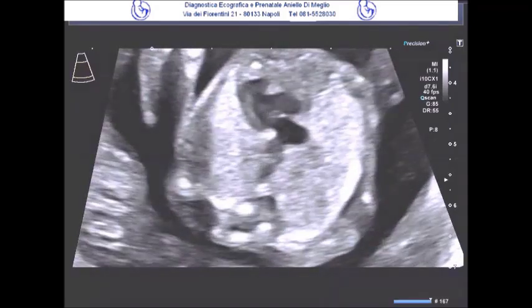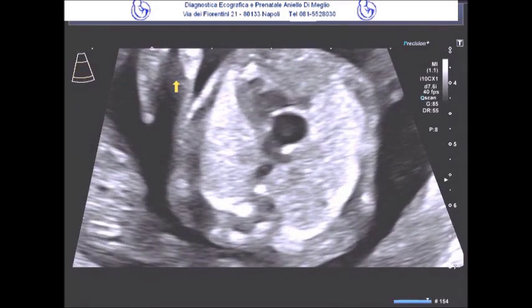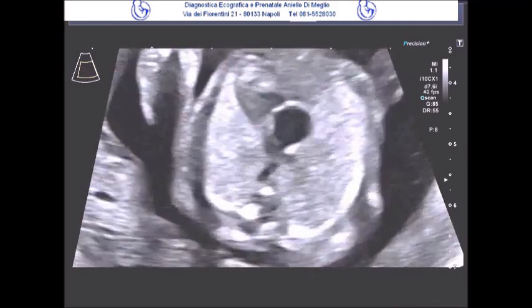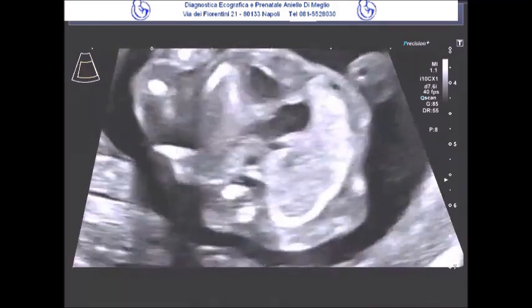Taking advantage of the favorable fetal position, further attempts were made. During the examination, moments were dedicated to studying the cardiac anatomy in order to better characterize the heart disease.